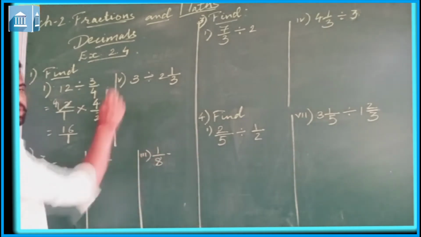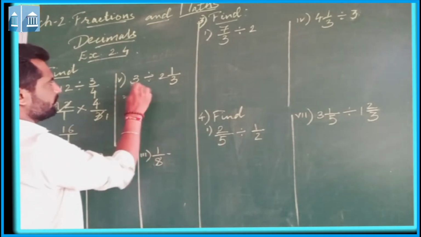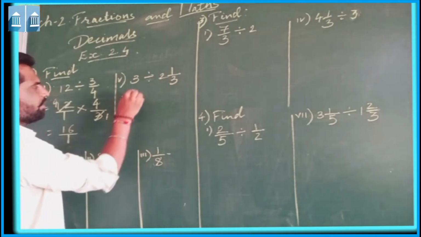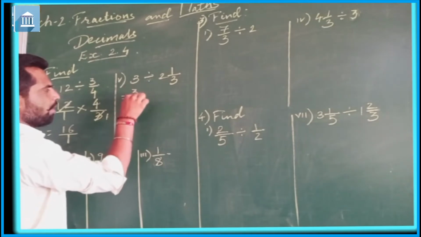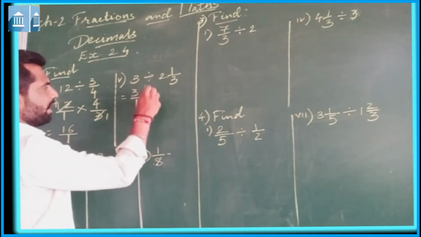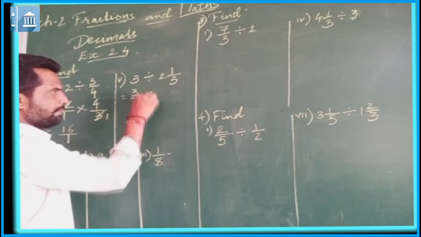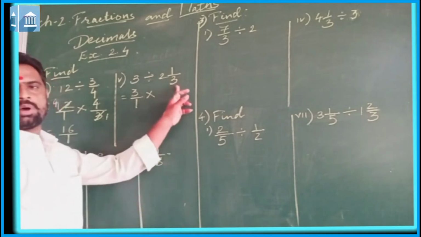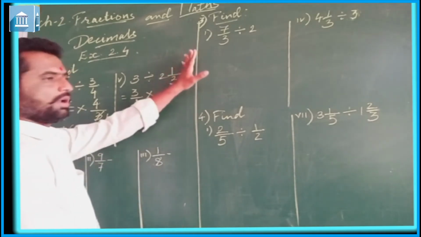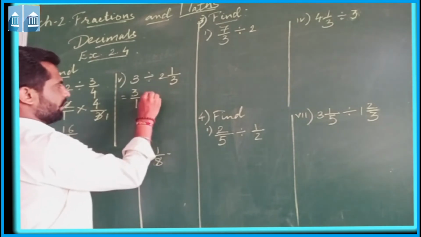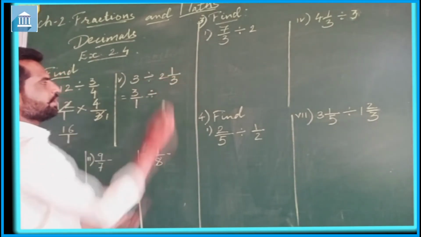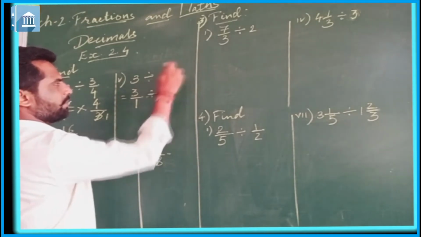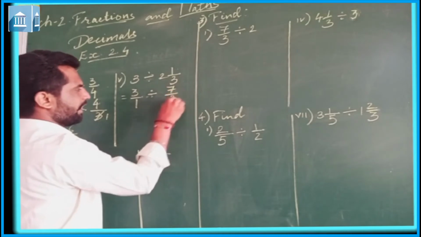Now let us see question number 5. 3 divided by 2 1 upon 3. Now here first we need to write 3 upon 1. Now in place of the division sign we need to multiply by. Here 2 1 upon 3 is in the mixed form, so we need to convert it into an improper fraction first. So that will be 2 1 upon 3: 3 2s are 6 plus 1, 7 upon 3.